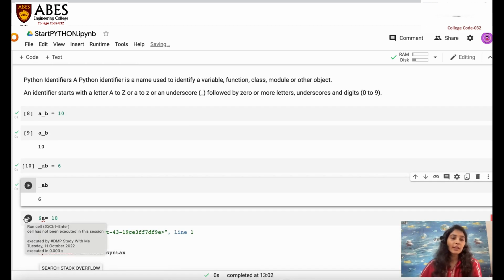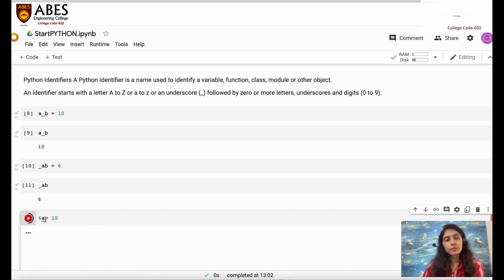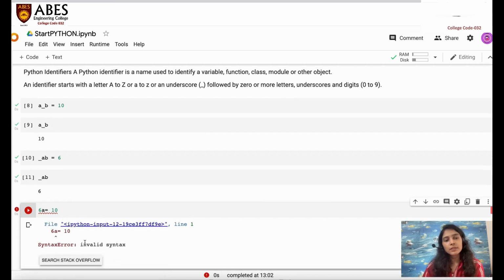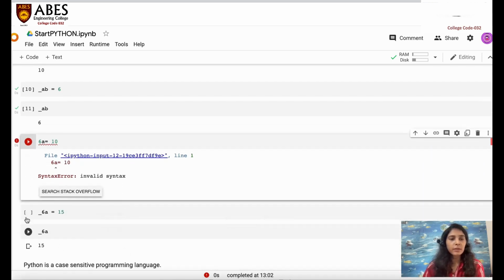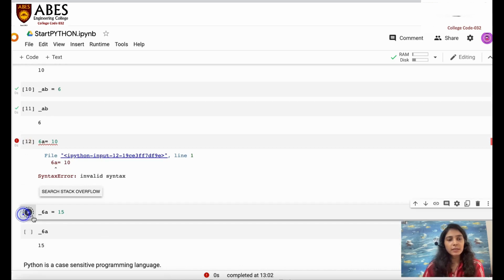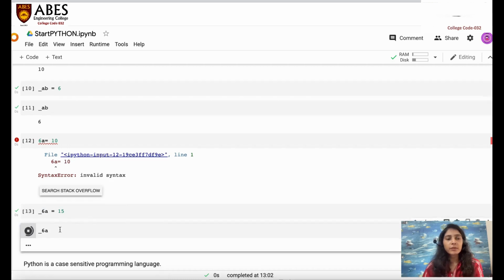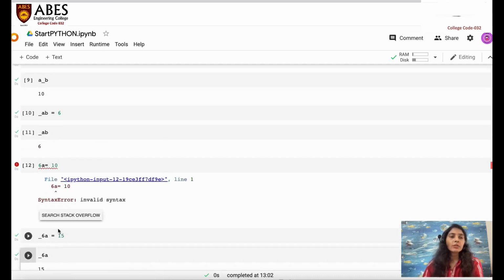Now if I write 6a, as I have told you, we need not mention digits at the start, so it is an invalid pattern for a variable. If I write 6a equals 10, it says invalid syntax. But if I write _6a, now it is okay, because we can start a variable with an underscore. _6a equals 15, and if I print it, it will give me the answer. So I think you can understand the protocols of defining a variable, and how to check the type of a variable.